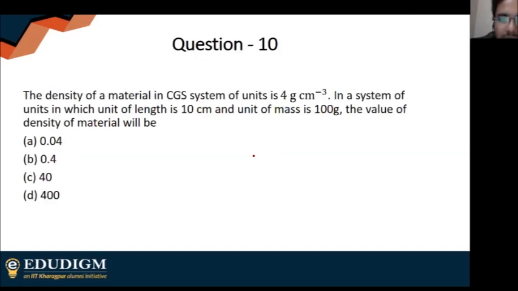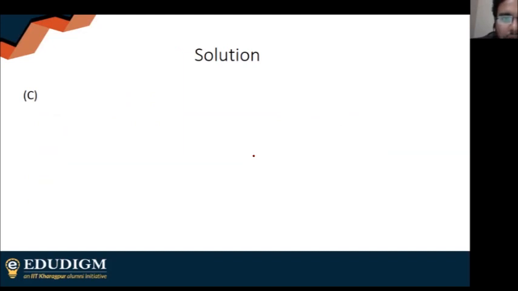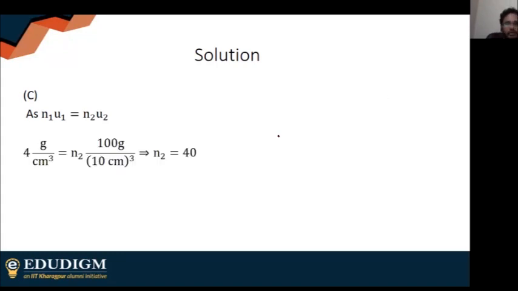So I'm just going to show you the answer. You simply use the fact N1 U1 is equal to N2 U2, where N1 and N2 are the magnitudes and U1 and U2 are the units. Yes, Sojit, you're right. Simply substitute for the units.